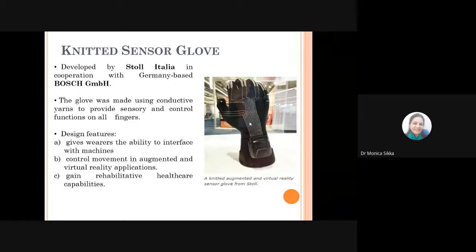These kinds of sensory garments which they wear allow them to improve their healthcare capabilities and allow them motion that is required and which is not being generated normally, or which is not being normally intercepted by them because of the disease that they have.